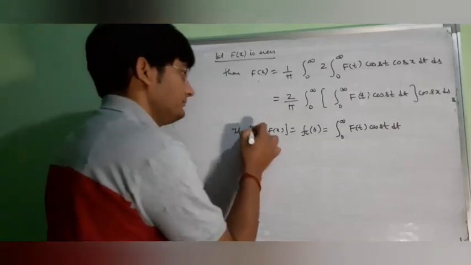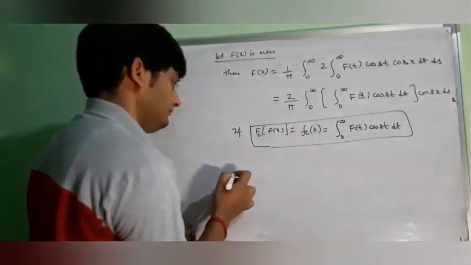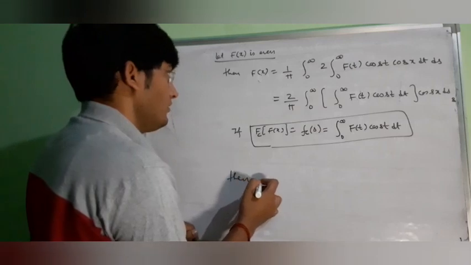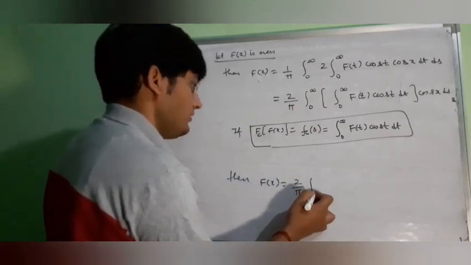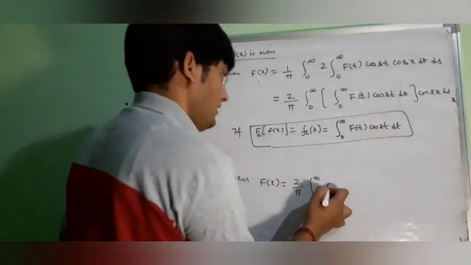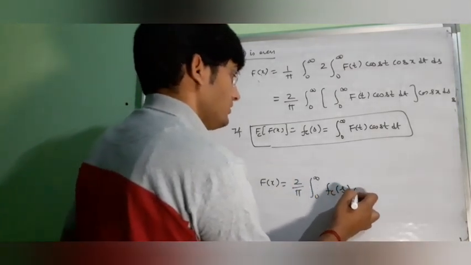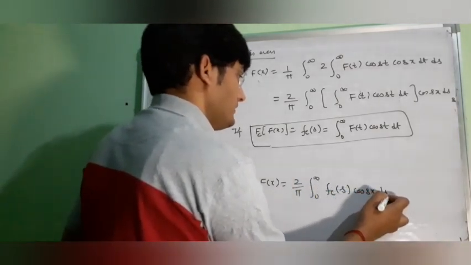Then we will have f(x) equal to 2/π ∫ from 0 to ∞ of F_cs cos sx ds.